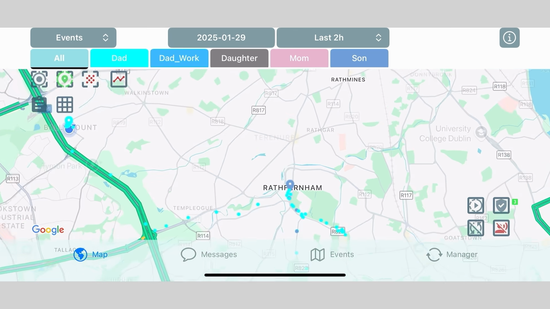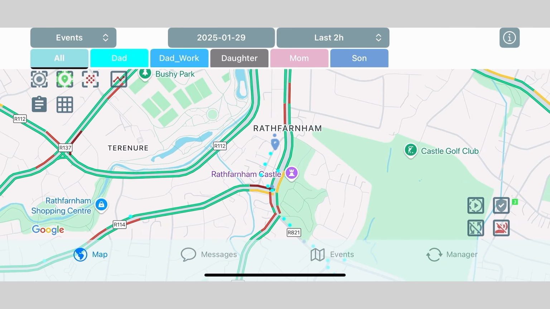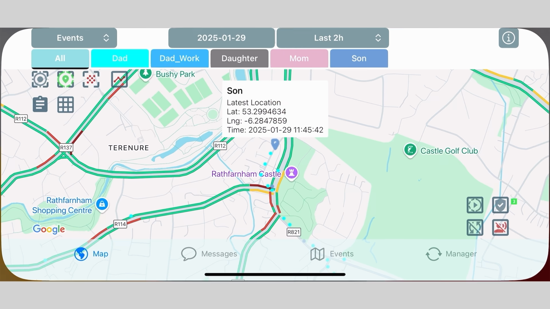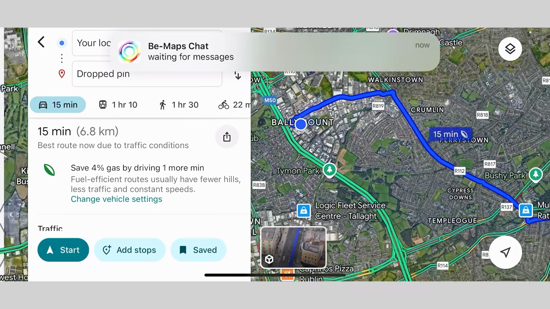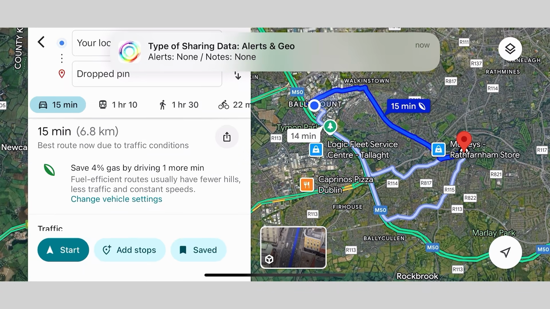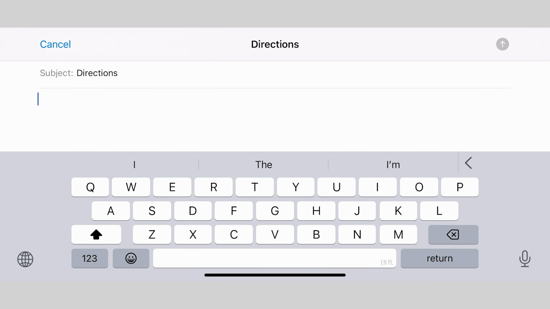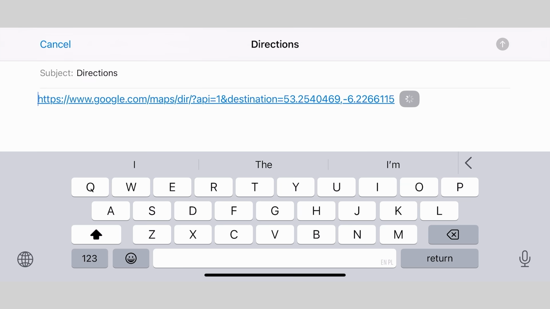For example, in a case of an injury in the middle of nowhere with no idea about the location name or directions, having Maps with sharing location turned on is very useful. Not only you can see the latest location of the person, but you also can tap on the location, hold for 2 seconds on the location tag, and this will open in browser the Google Maps directions to there. Also, these directions are automatically copied to the clipboard, and when needed you may send SMS or email with these details to the rescue team.